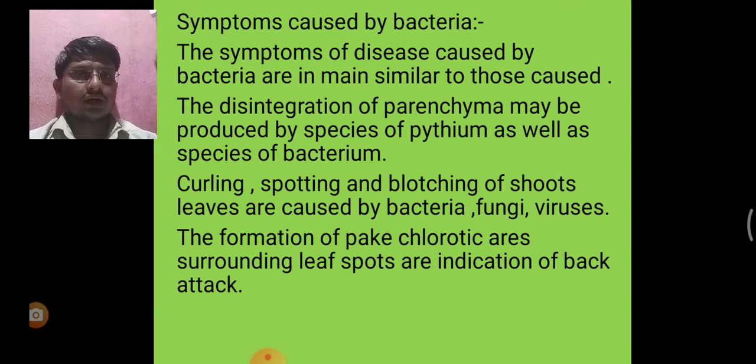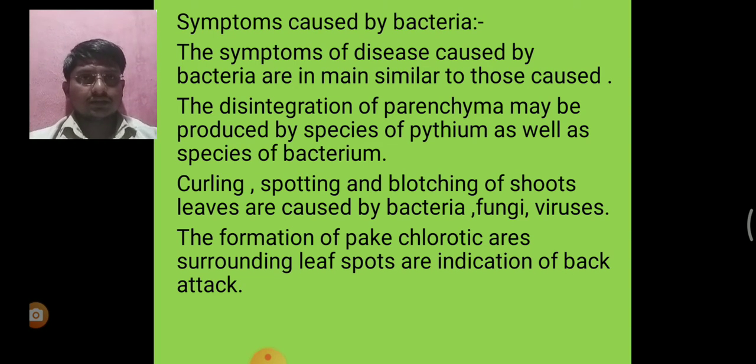Symptoms such as curling, spotting and blotching of shoots and leaves are caused by bacteria, fungi and viruses. The formation of a pale chlorotic area surrounding the leaf spot is an indication of bacterial attack.